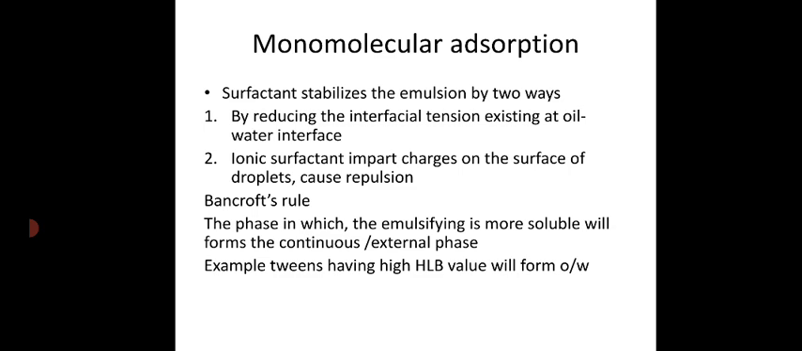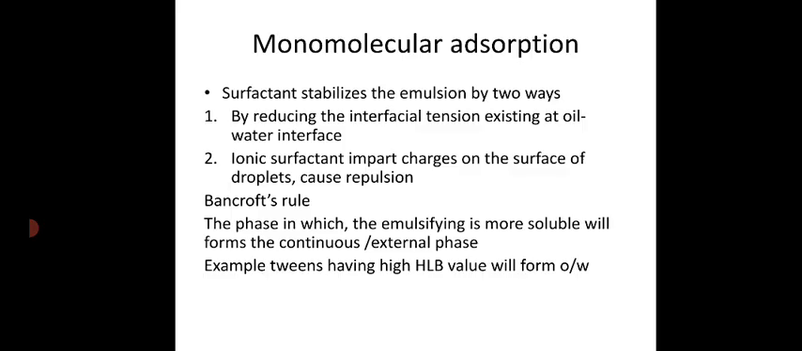And let's look at what is meant by Bancroft rule. Bancroft rule is related to the HLB value of the emulsifying agent, that is, the surfactant. According to the Bancroft rule, the phase in which the emulsifying agent is more soluble will form the continuous or external phase. For example, Tween 80, having a high HLB value, will form an oil in water emulsion. So I think we are all thinking that if you are preparing an oil in water emulsion, water will be in the higher concentration and oil in the lowest concentration. No, it is not like that.